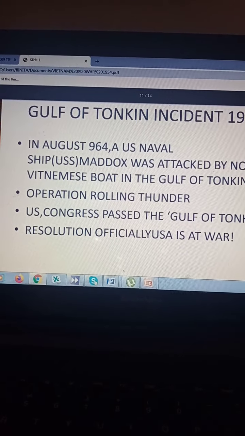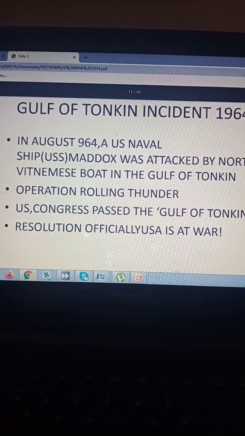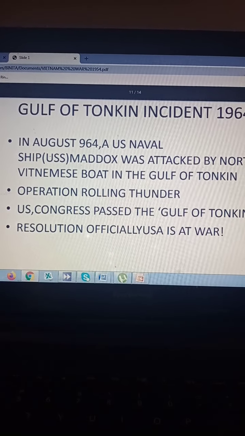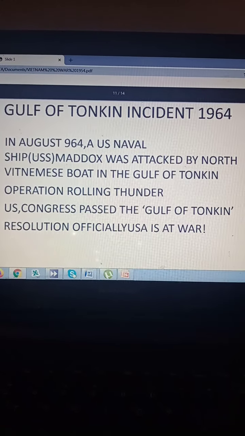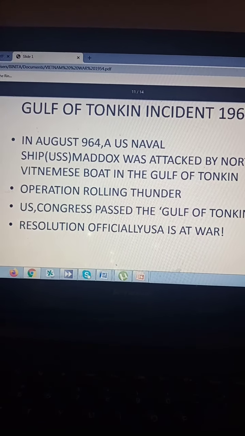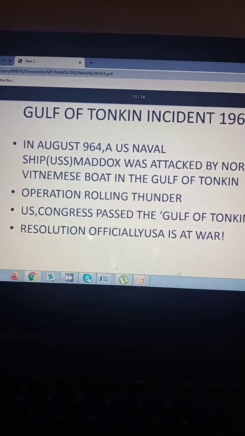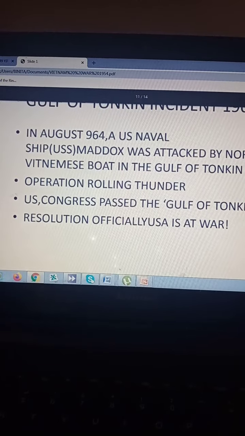It is called, children, and this is also very important from the point of view of your ISC as well. Okay, and the Vietnam War itself in the course of the Cold War is very important because this has not been removed from your syllabus. Now, Gulf of Tonkin incident, 1964. In August 1964, a US naval ship, that is USS Maddox, was attacked by a North Vietnamese boat in the Gulf of Tonkin, that is in Vietnam.